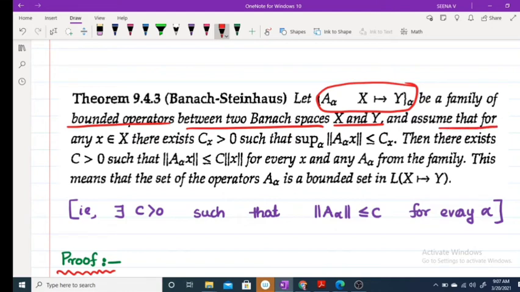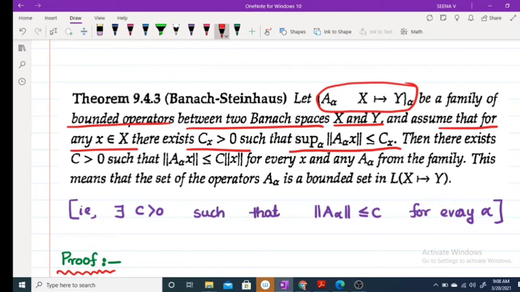And assume that for any x belongs to X, there exists a C_x greater than 0 such that supremum over alpha of norm of A_alpha x is less than or equal to C_x.